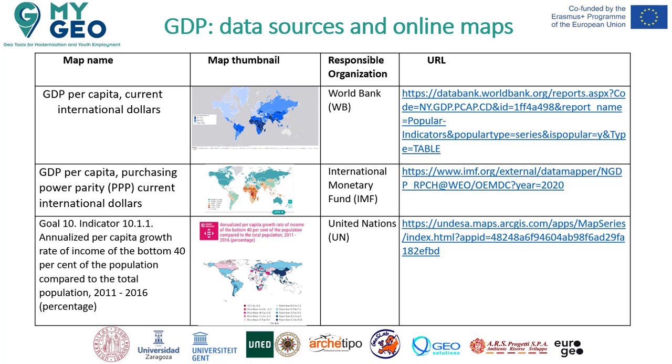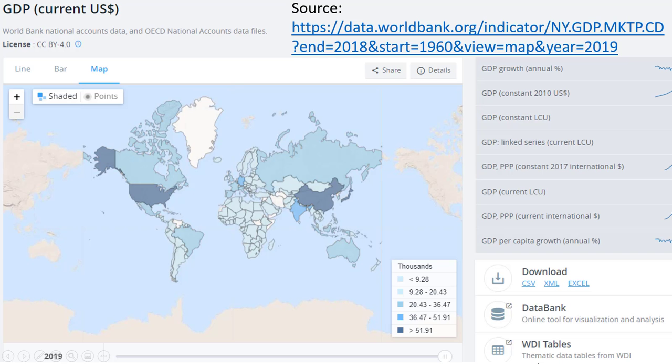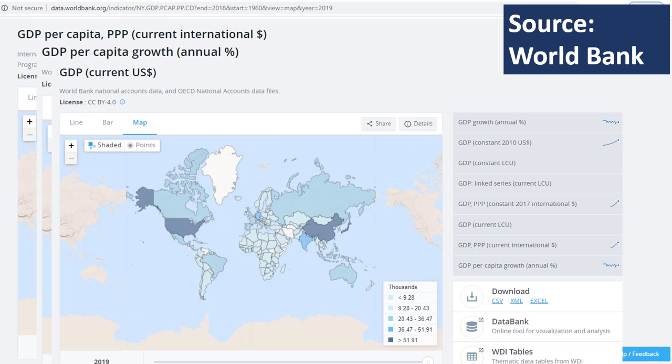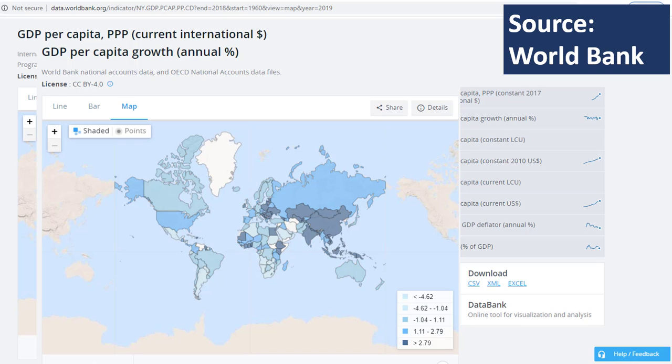The World Development Indicators from the World Bank website offers maps and examples with the option to download map data in CSV, XML or Excel format. It is possible to change the year or to change the indicator. There are differences in mapping the data between absolute figures and per capita figures. For example, with gross domestic product, the most commonly used single measure of a country's overall economic activity.